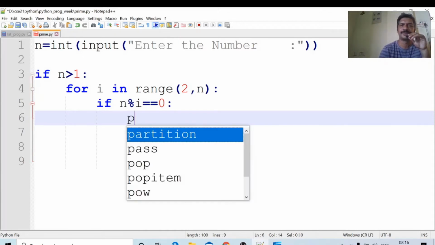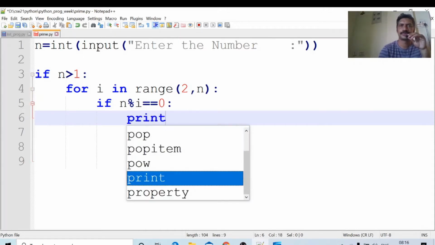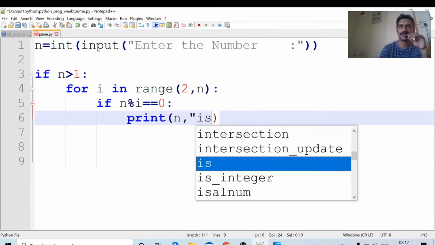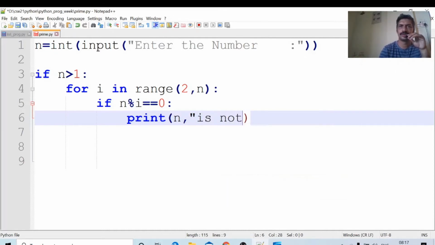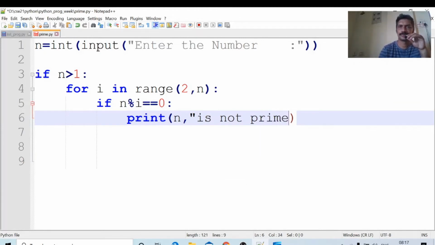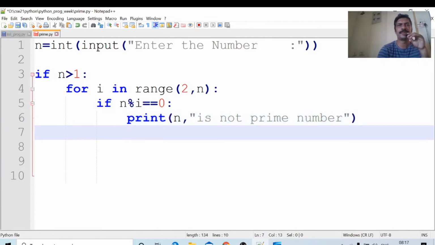Print n comma is not a prime number. Next, I will put the reason also why it is not a prime number.